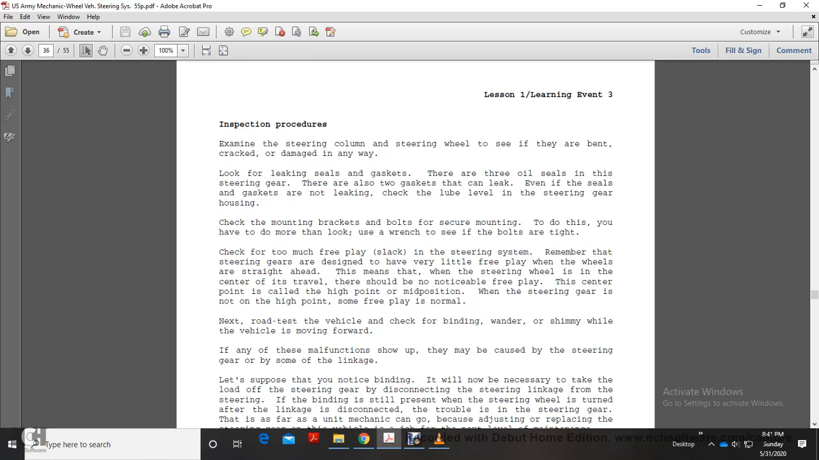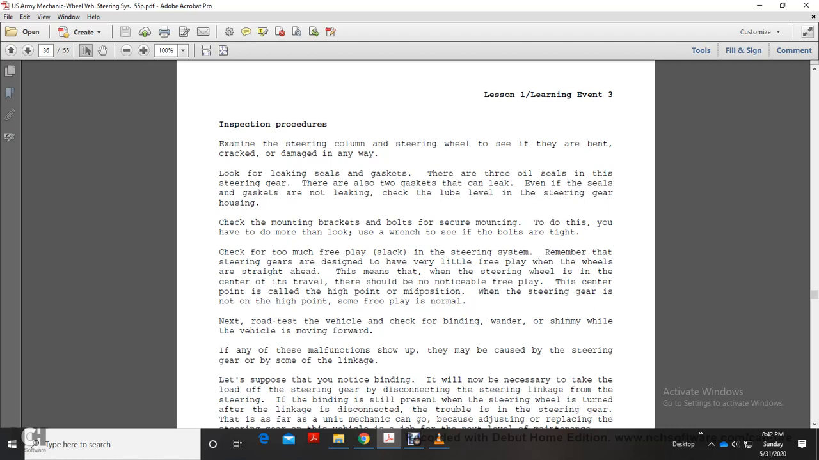Check for too much free play in the steering system. Remember that steering gears are designed to have very little free play with the wheels straight ahead. This means the steering wheel is in the center of its travel. The center point is the high point of the mid position. When the steering gear is not at the high point, some free play is normal.